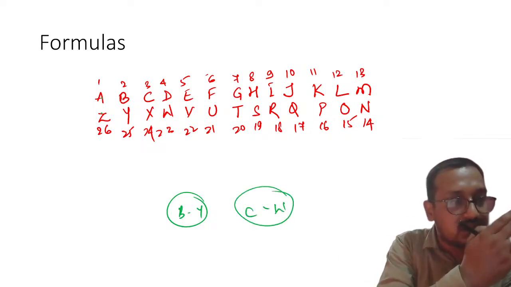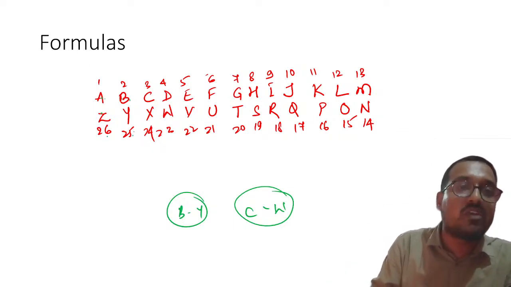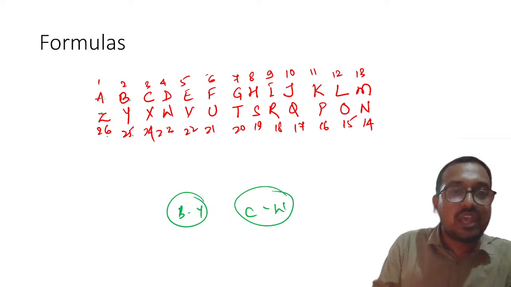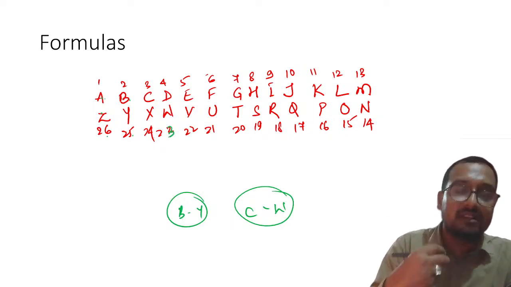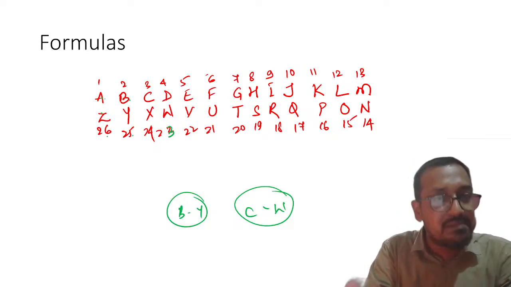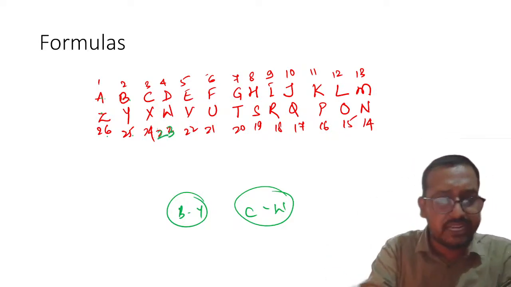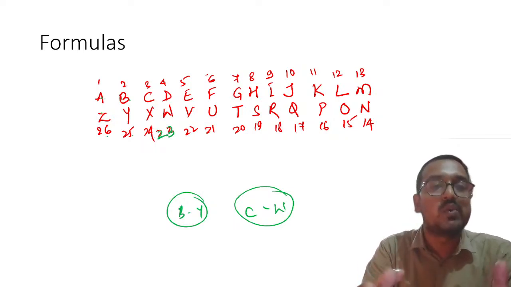Sometimes it will ask in the reverse order. For example, A corresponds to 26, B corresponds to 25, C corresponds to 24. So in every way possible, this table, or this framework, can be easily manipulated to frame the question. Understood? Once you have written it, it will become super easy for you to deal with it.